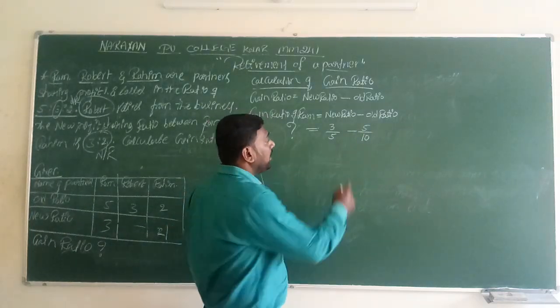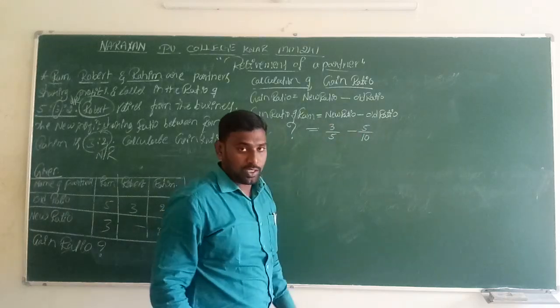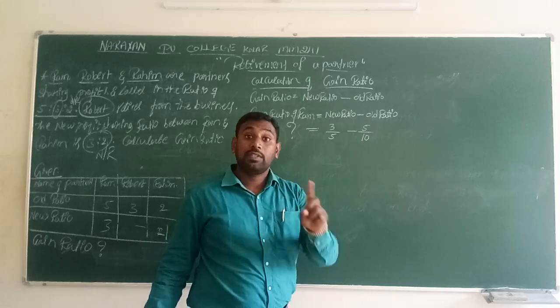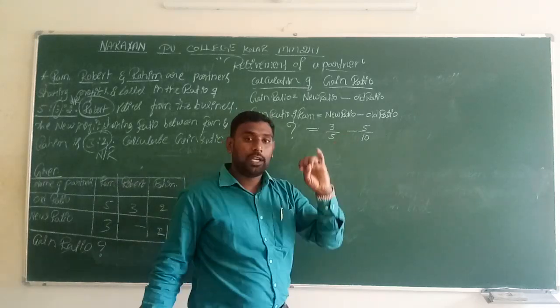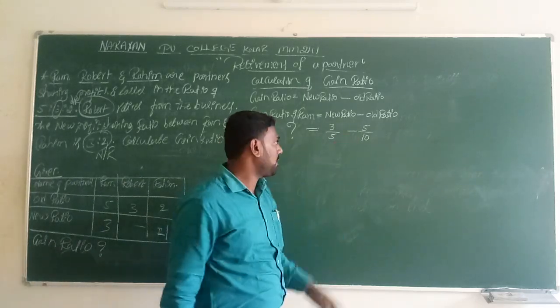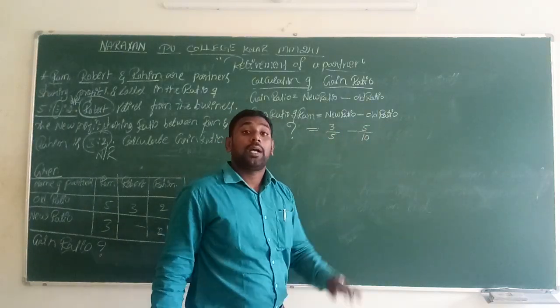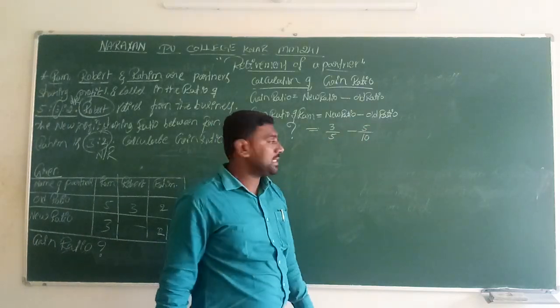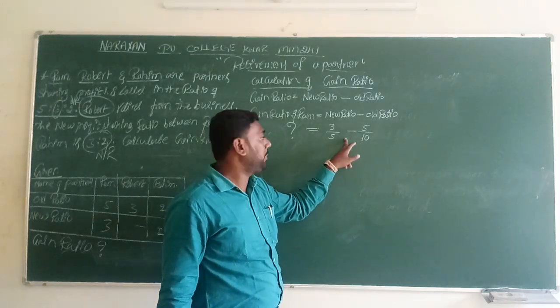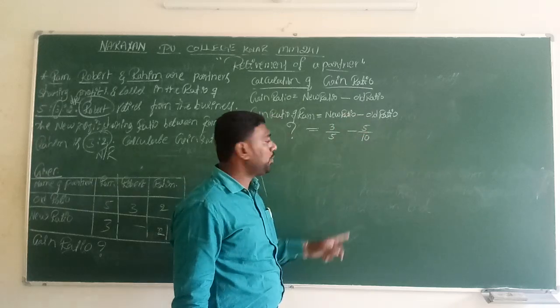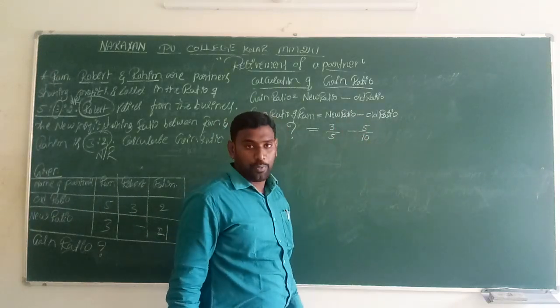After that, in the middle of the two fractions there is addition, subtraction or multiplication. If it is an addition or subtraction symbol, we make it a cross multiplication. Suppose a multiplication symbol is directly between the two fractions, then we should directly multiply numerator to numerator and denominator to denominator.